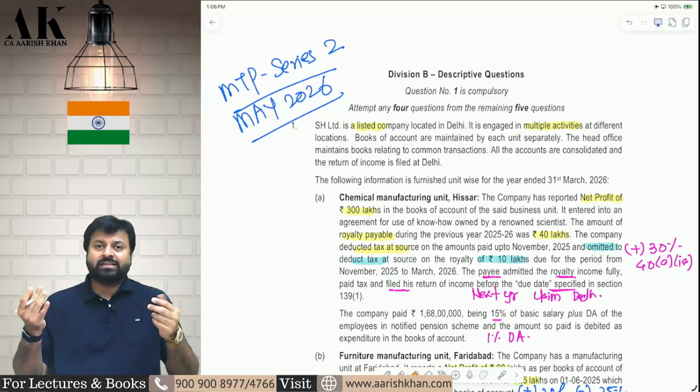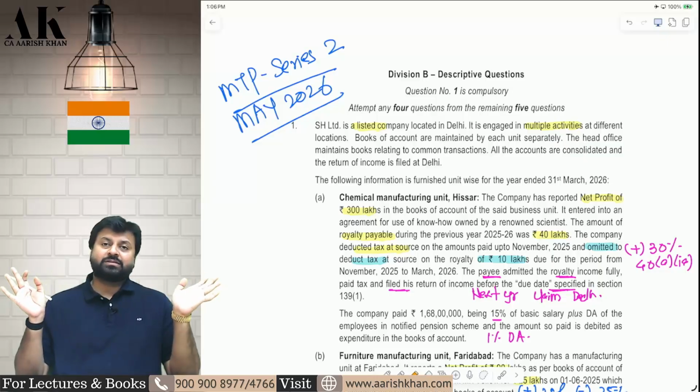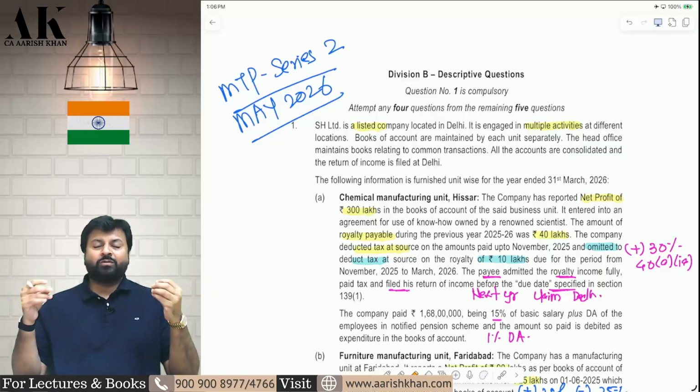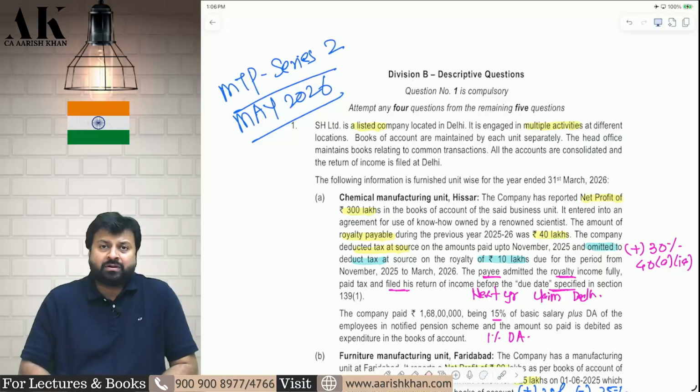That is one of the reasons they were irritated with 3 attempts. In every 3 attempts we have to make MTPs, 2 MTPs, then RTPs we have to make every 2 months. Then we have to make question paper, then students pass, fail, etc. Again and again. Board of Studies was irritated. Making question paper of CA final is not an easy task. Yes, CA Inter, CA Foundation question paper making is slightly easier. I am not saying that is very easy. Slightly easier compared to CA final question paper.